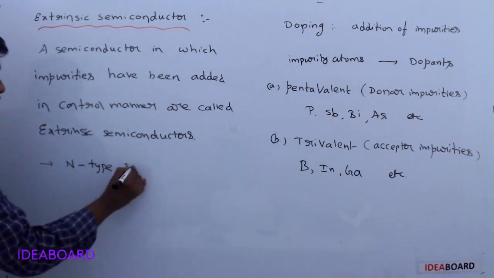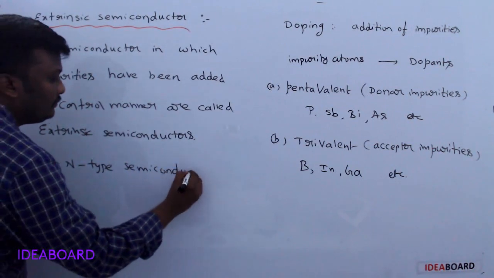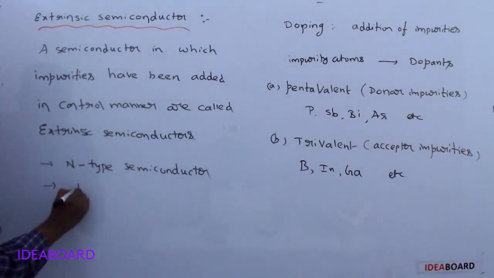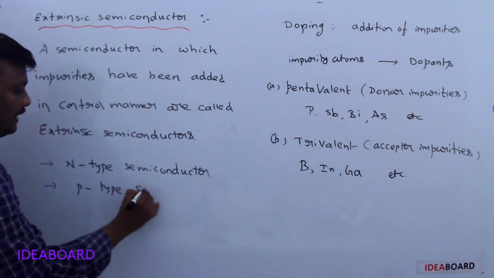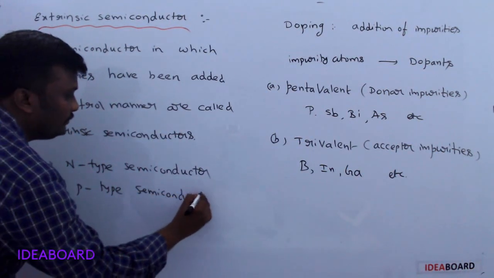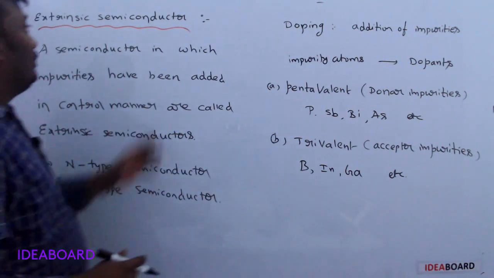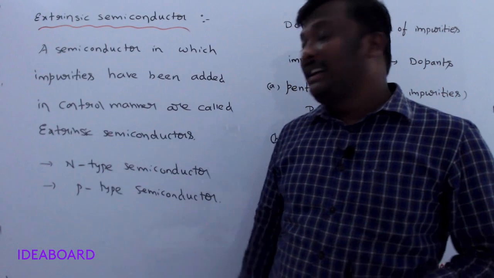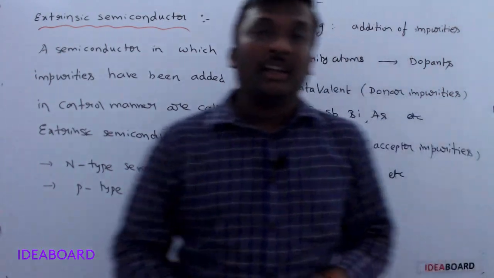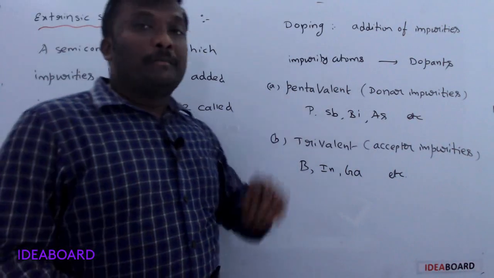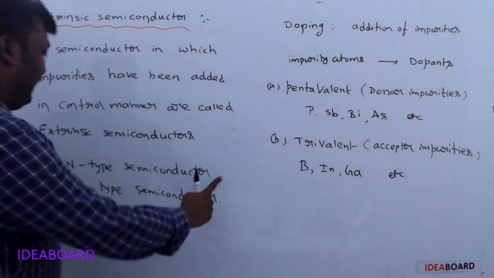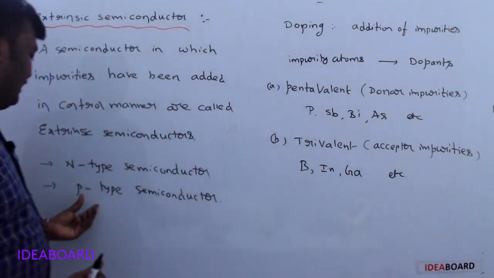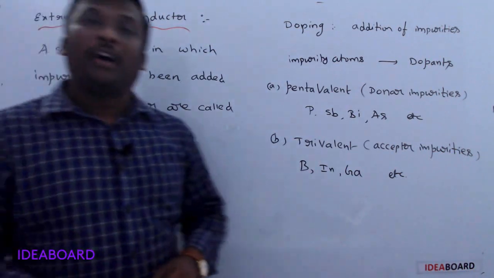If you add a pentavalent impurity, then an n-type semiconductor is formed. If you add a trivalent impurity, then a p-type semiconductor is formed. So extrinsic semiconductors are again divided into two parts: n-type semiconductor and p-type semiconductor. Adding a pentavalent impurity to the pure semiconductor forms n-type, and adding a trivalent impurity forms p-type.